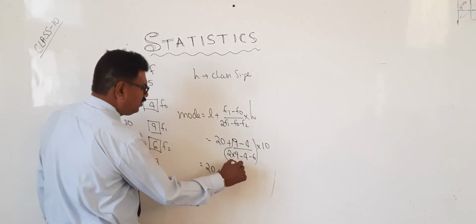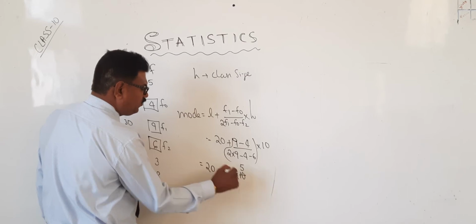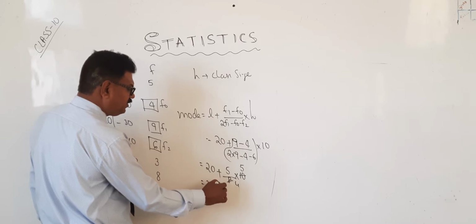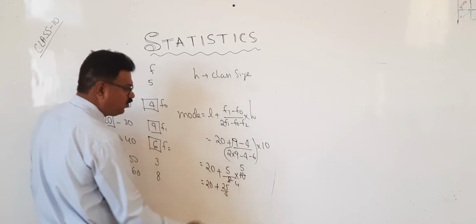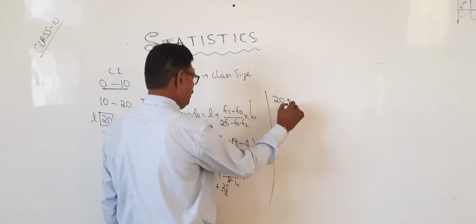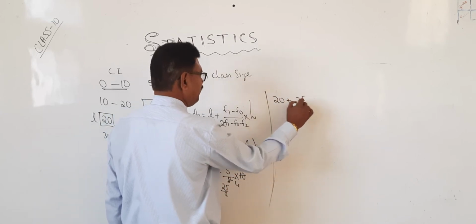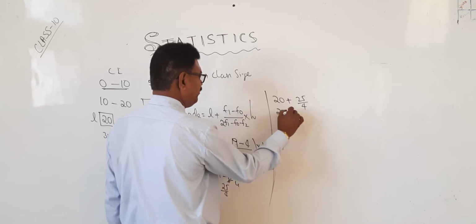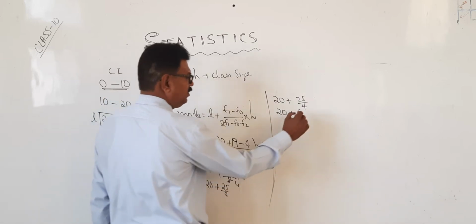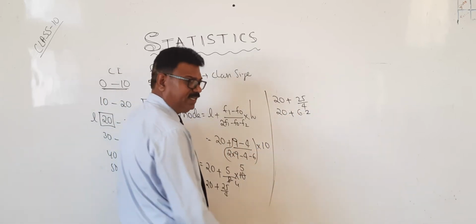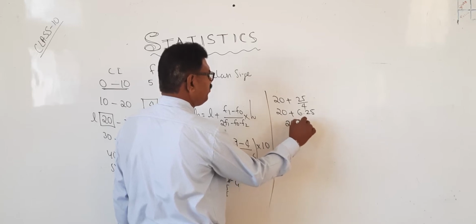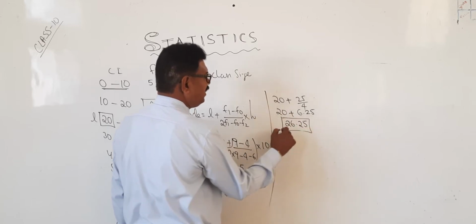So here 2 5s are 10, 2 4s are 8. So it will be 20 plus 25 by 4. You can do 20 plus 25 by 4, or 20 plus 6.25. Therefore what is the answer? 26.25 is the mode.